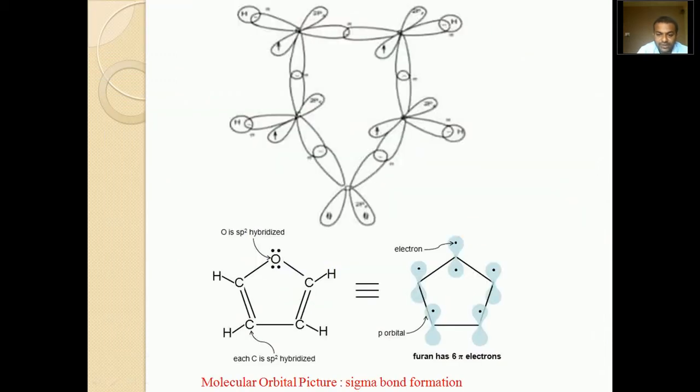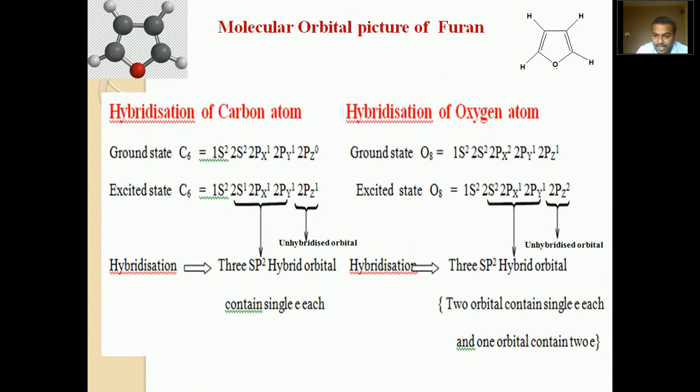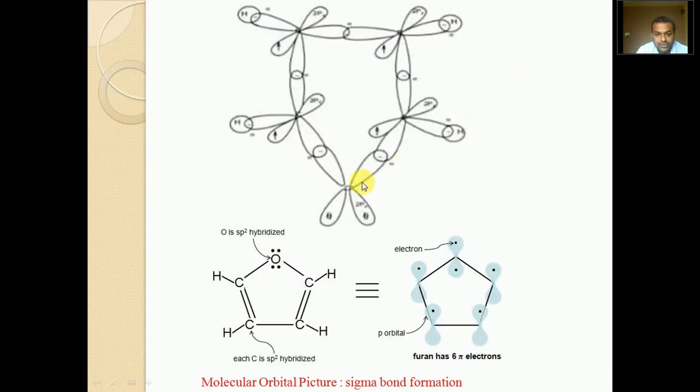As we know, oxygen in furan contains two lone pairs, one from the hybrid orbital and one from the unhybridized orbital. In this way, oxygen's two sp2 hybrid orbitals having one electron each form sigma bonds with the adjacent sp2 hybrid carbons, forming a planar structure.